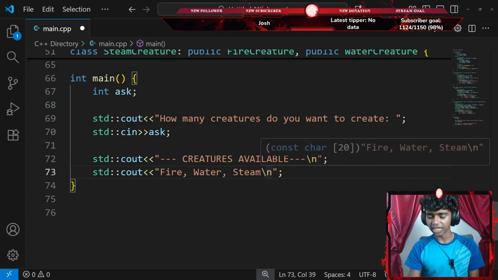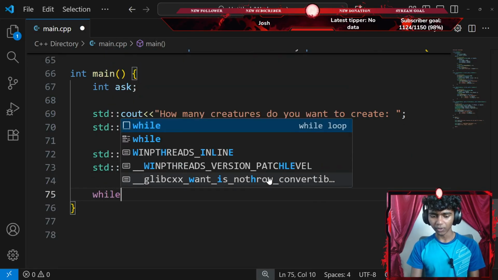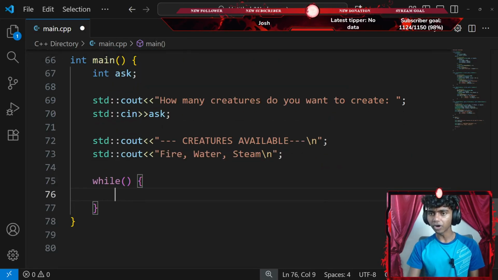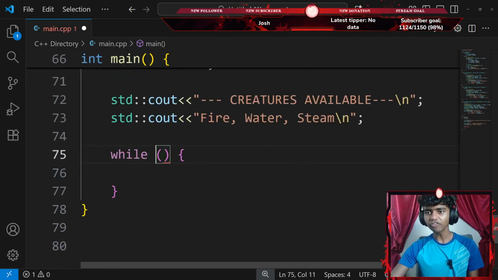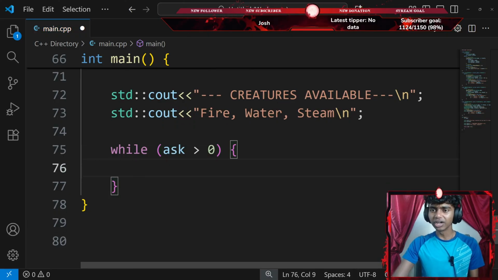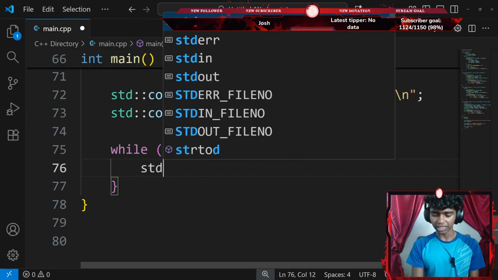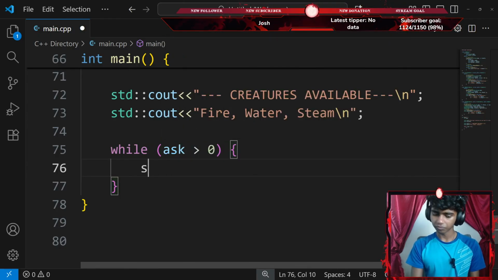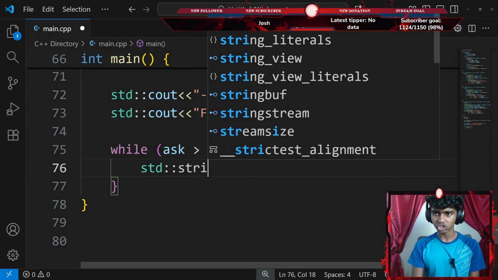Okay, and then I'm going to be adding a while loop now, so I'll go with something like while, a pair of parentheses, and then a pair of curly braces. Now, inside of my while loop, I'm going to do something. While my ask variable is greater than 0, which it will be once my user enters a value, I'm going to be creating a standard string variable.